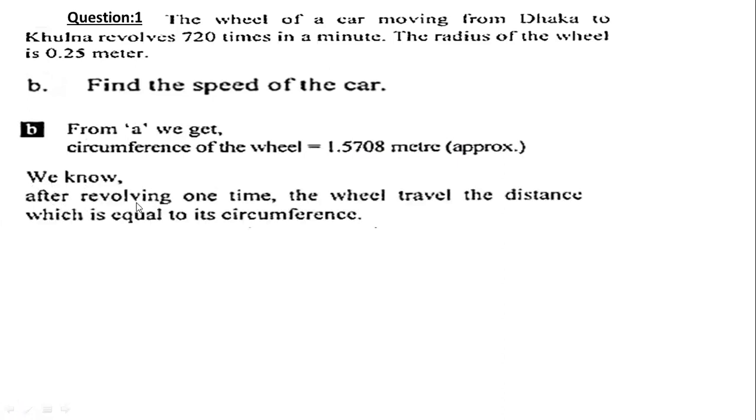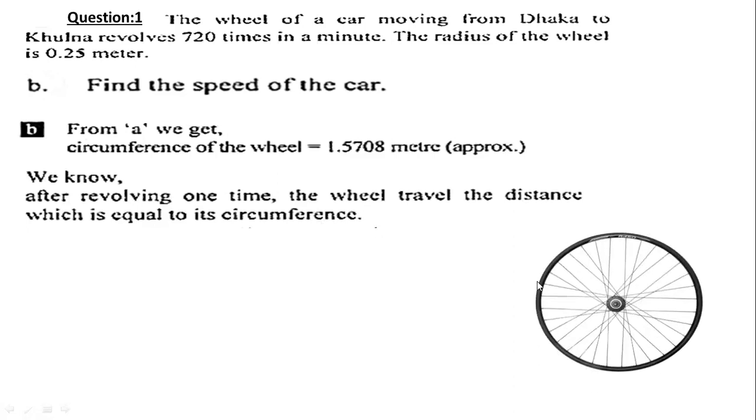We know that after revolving one time, the wheel travels a distance equal to its circumference. You have heard this several times, but sometimes you can't understand what is happening here. Revolving one time means one revolution, and then the wheel travels the distance equal to its circumference.